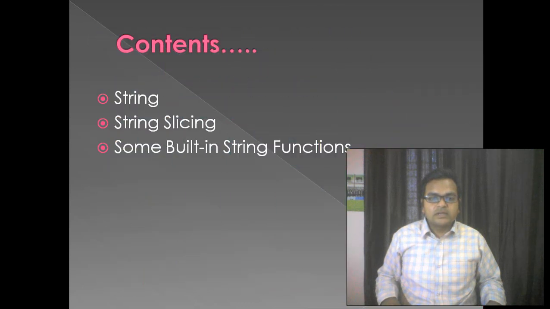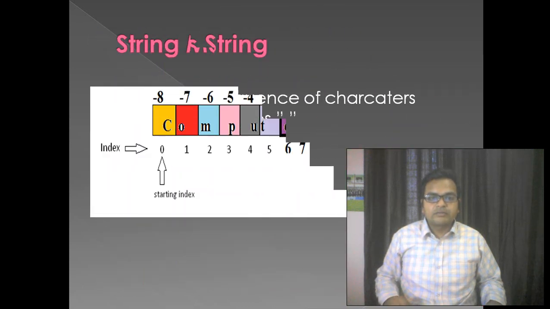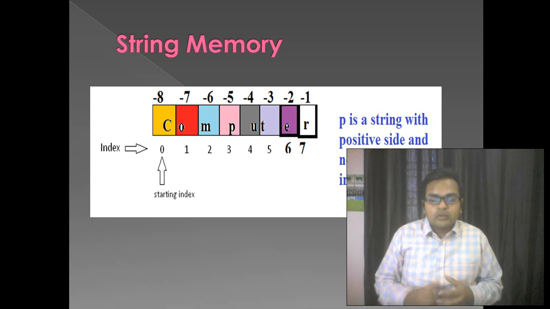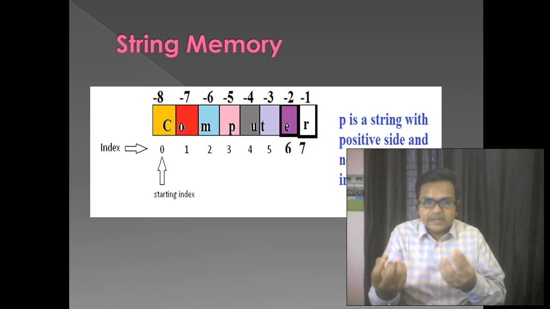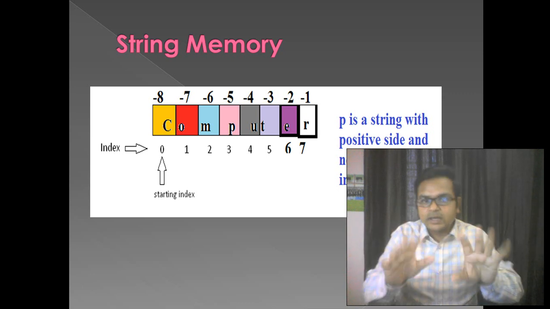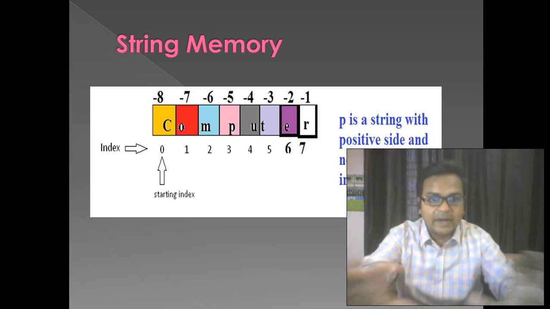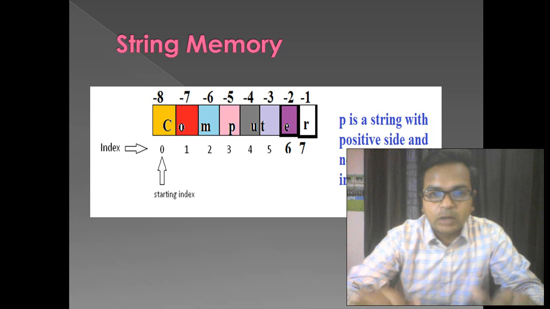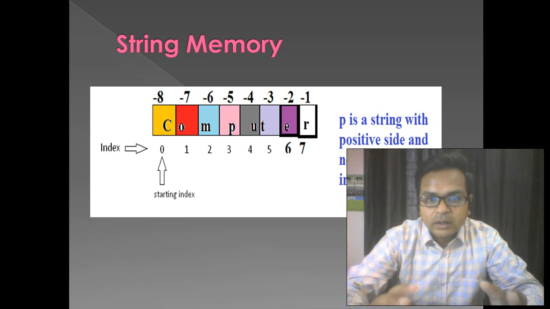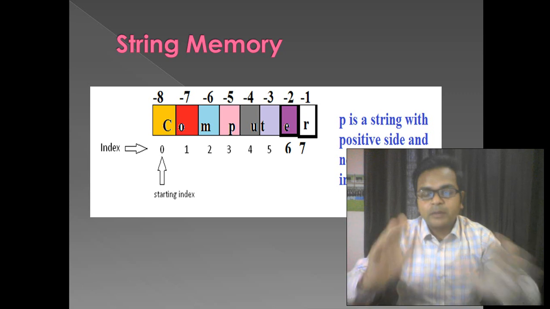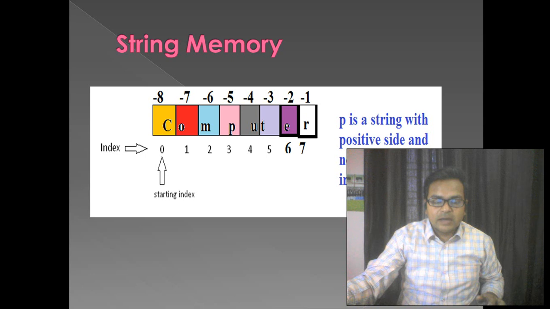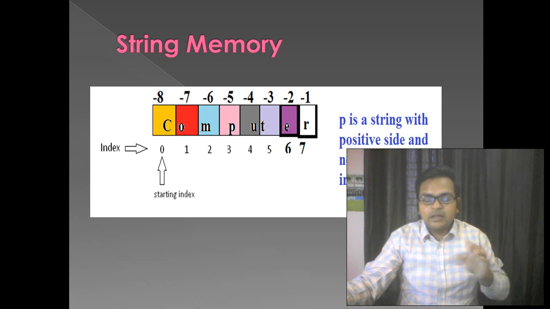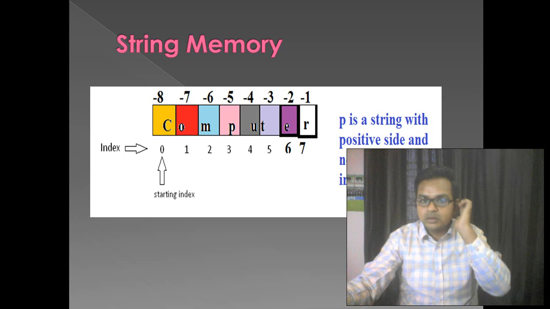But now here I am going to define this one, students. So how do we start this? Just check it out. Here we have this computer. The n cross n cells that I showed you earlier, out of them I am zooming in and showing you 8 cells. Now just check it out, because that is the main part to understand with the programming. Computer is basically a word. A word that I stored in p, and by the memory diagram I was explaining that computer will be stored in this way.